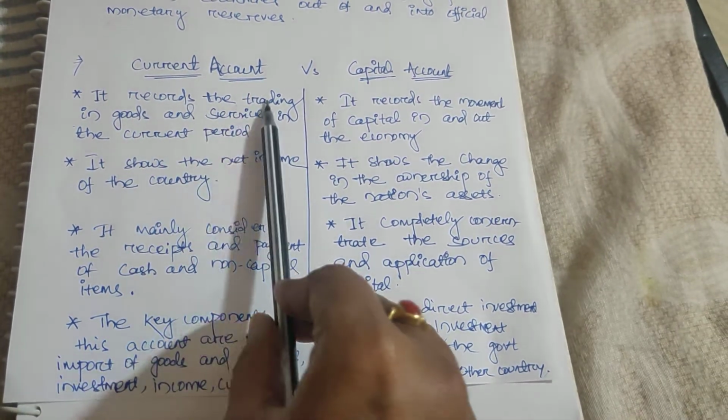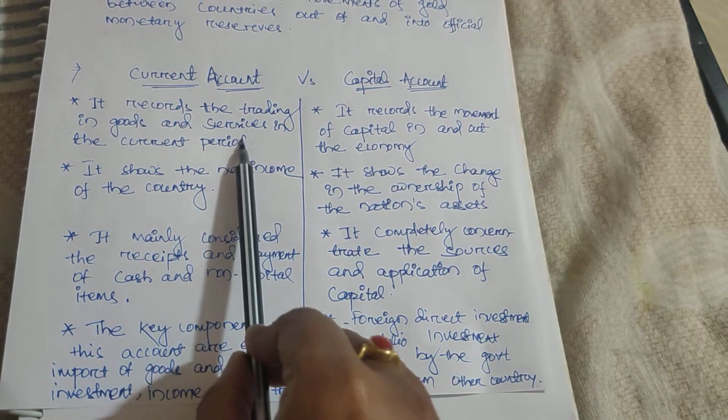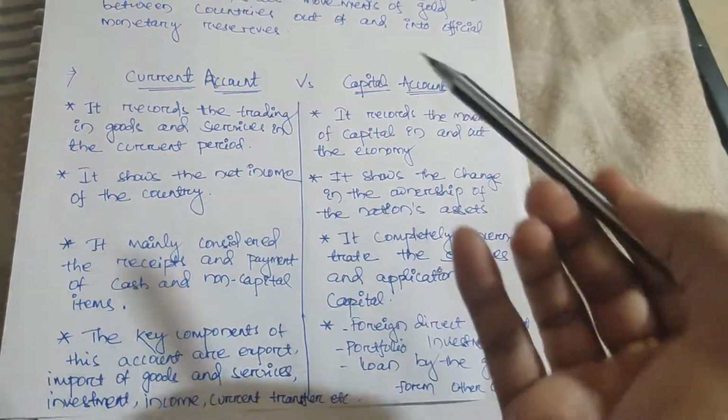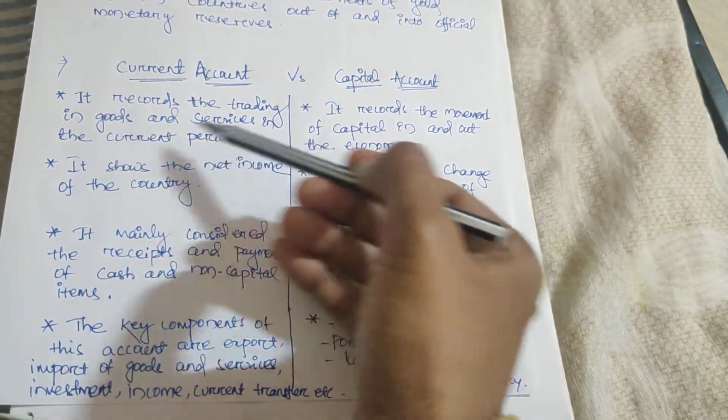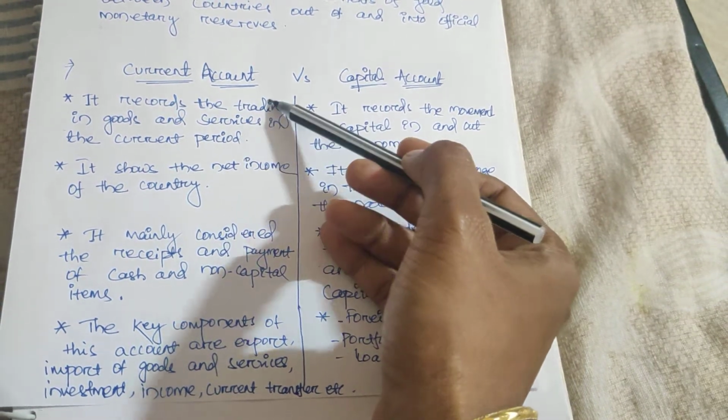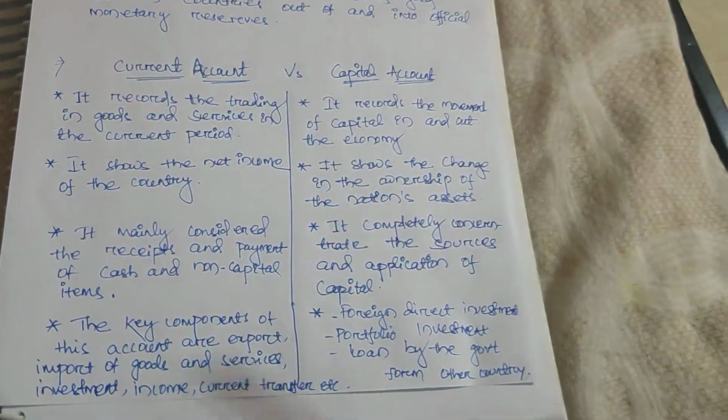It records the trading in goods and services in the current period, meaning import and export, which is counted in the current account.